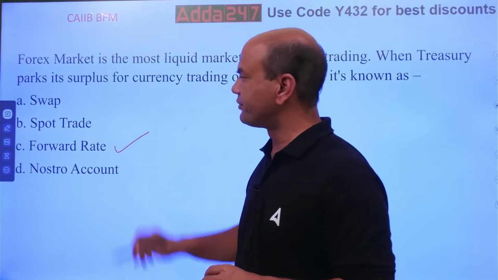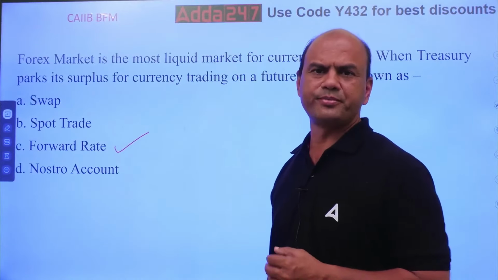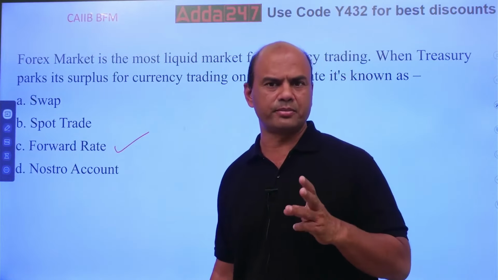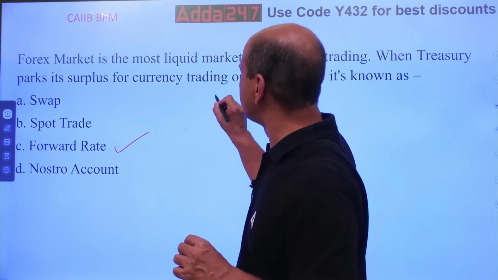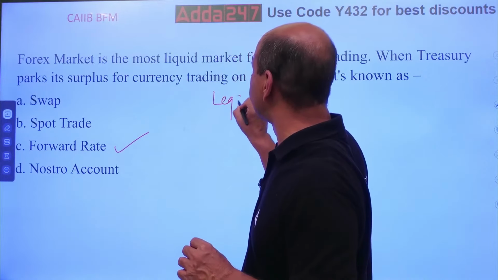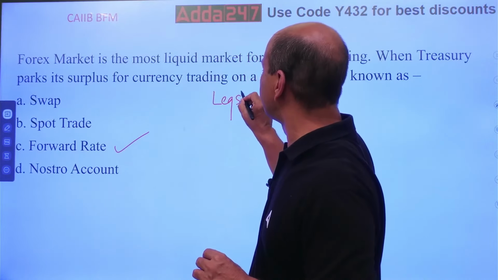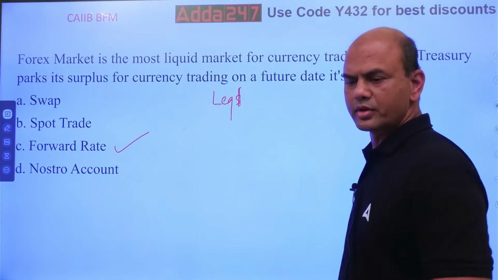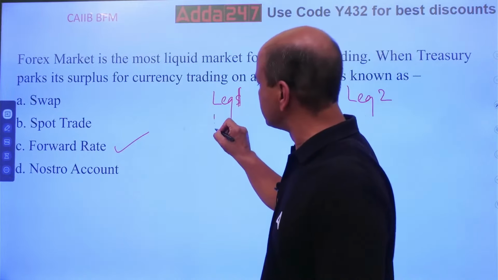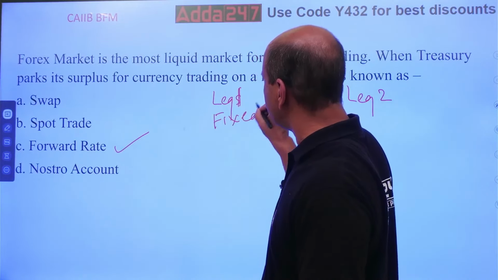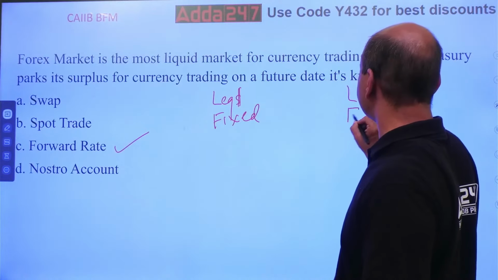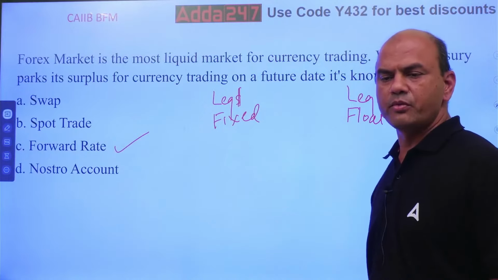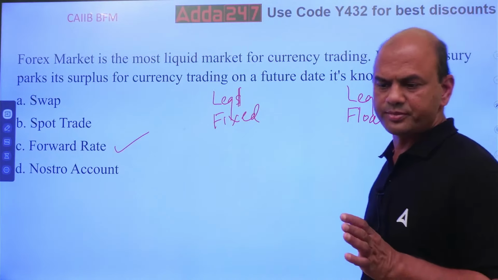Swap means basically, many of you are confused over swap. So one thing you remember, there are three main principles about swap. There are two legs in swaps, leg one and leg two. One leg is fixed, always fixed, and the other leg is floating. So this is known as swap. One leg is fixed, the other leg is floating.